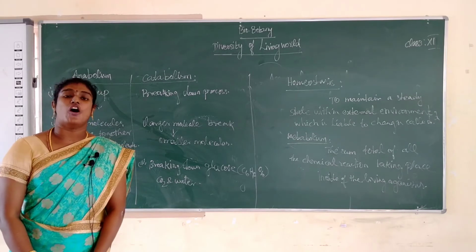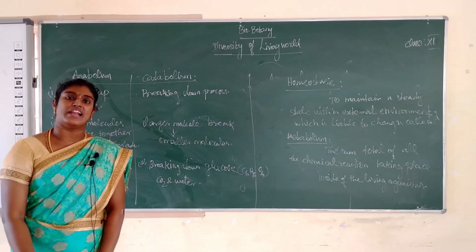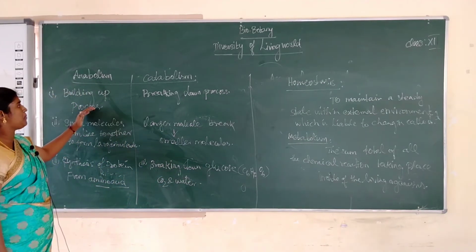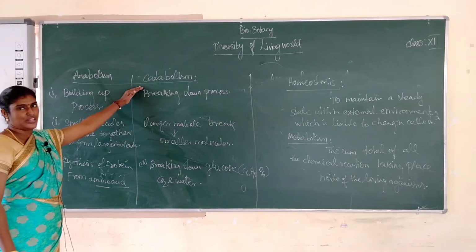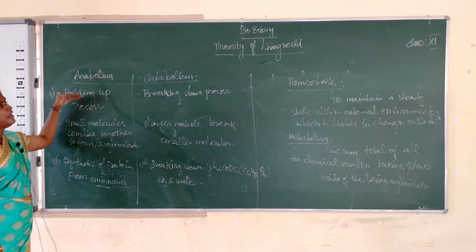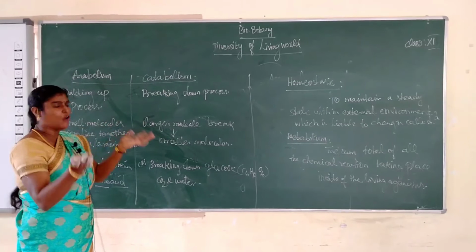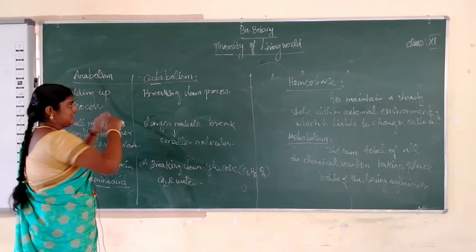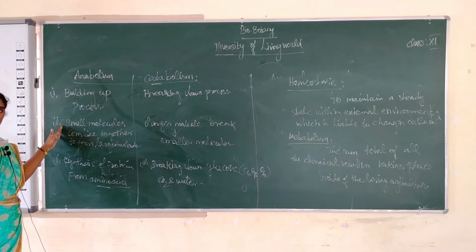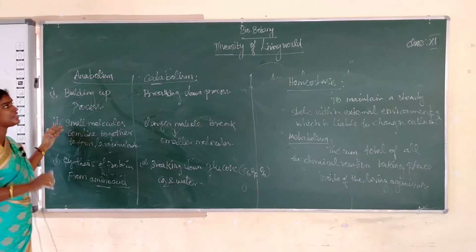What is metabolism? The sum total of all the chemical reactions taking place inside the cell. Metabolism is divided into two types, anabolism and catabolism. Anabolism is a building up process and catabolism is a breaking down process. Anabolism means small molecules combine together to form larger molecules.